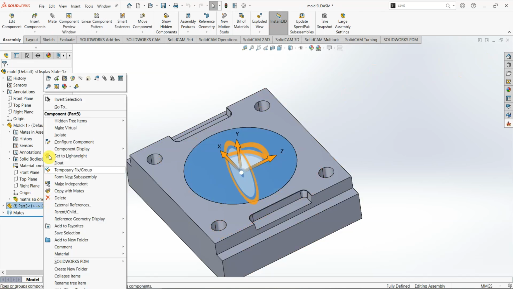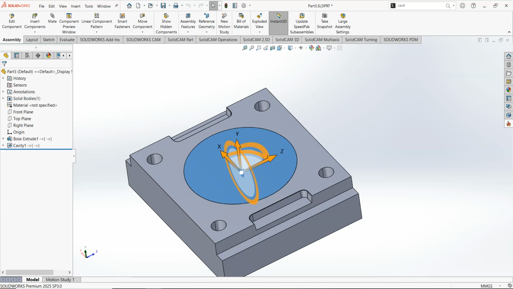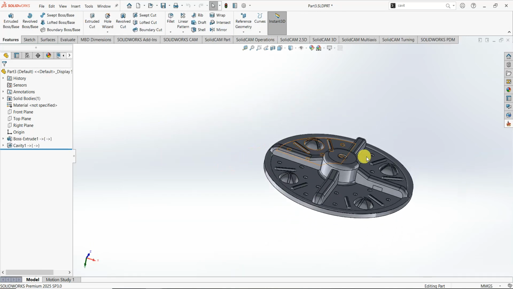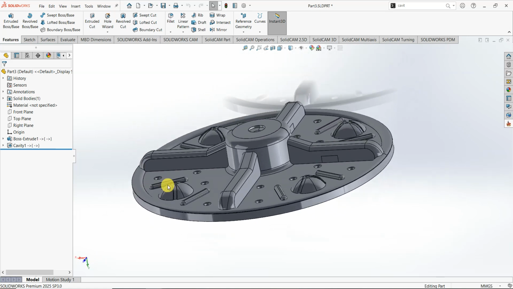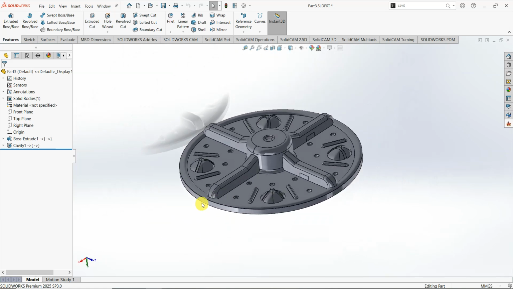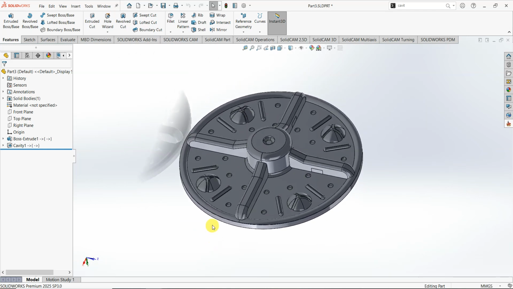And now if I open up the part, you can see that we do have a perfect visualization of the final product.